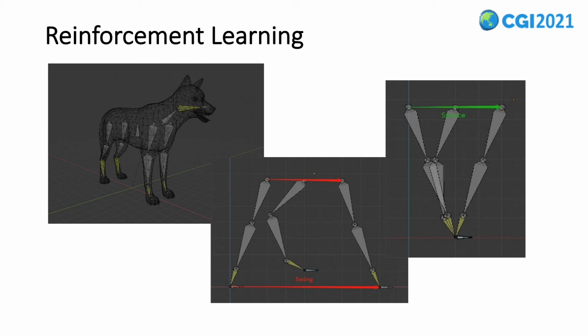When the agent is walking, if the limbs of one side are in the swing phase, the limbs of the other side must be in the stance phase. For running, this is similar. When the front limbs are in the swing phase, the hind limbs are required to stay on the ground and vice versa.